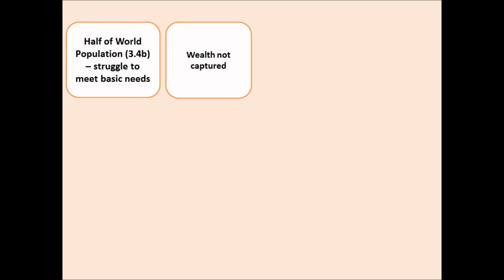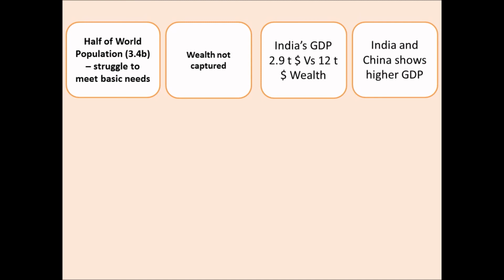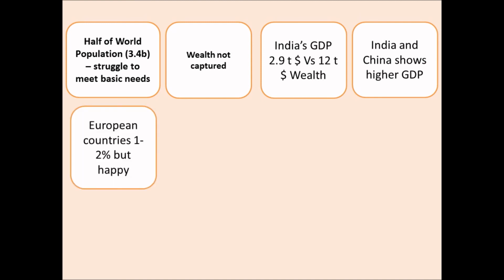The wealth of the country, which is acquired over a period of time, is not captured because in GDP only the monetary value of the goods and services for a particular year is captured, whereas the wealth acquired by the people and the wealth available in the country is not captured. In India, the GDP is 2.9 trillion dollars, and the wealth of the country is 12 trillion dollars. So there is a lot of disparity between the GDP and the wealth. India and China are showing higher GDP growth, whereas the very prosperous countries in Europe show only 1 to 2% GDP growth, but many countries in Europe are classified as happy countries.